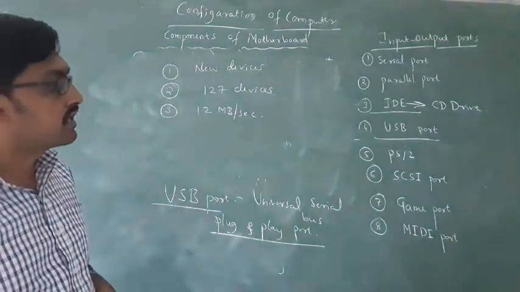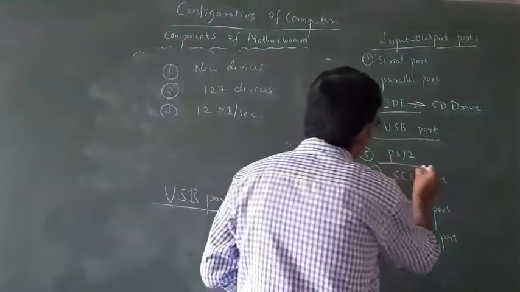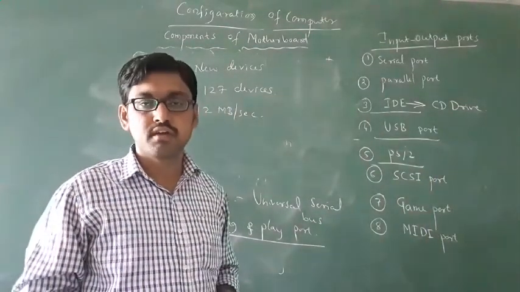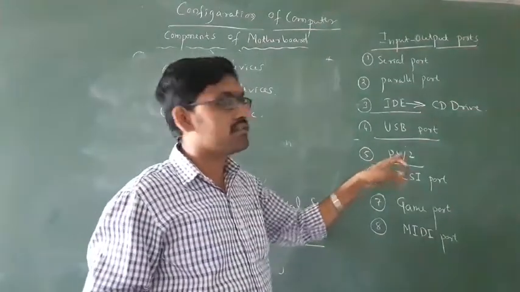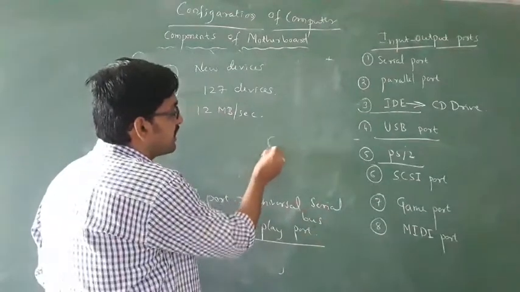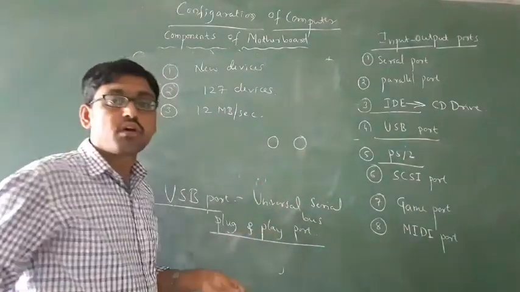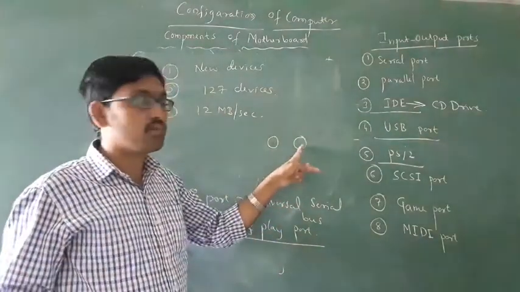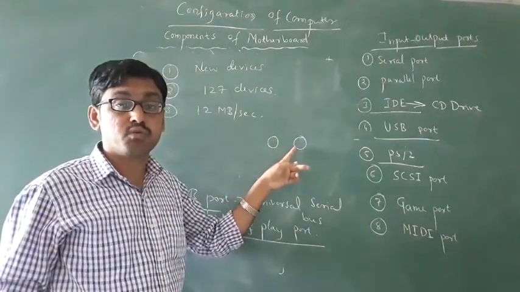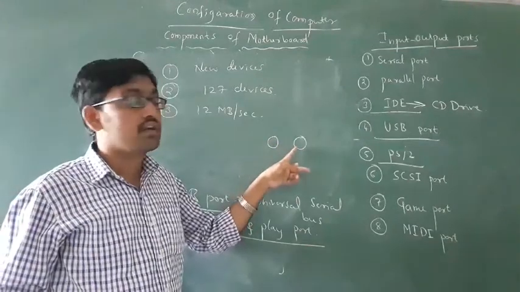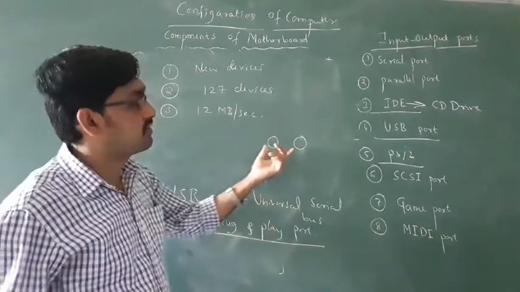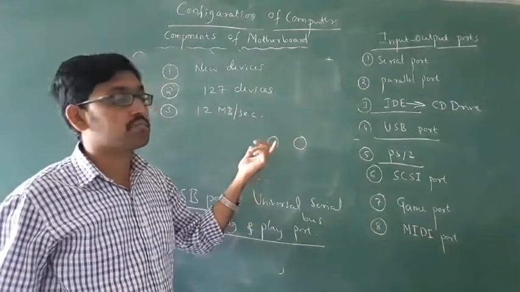Then the next one is the PS/2 port. What is PS/2 port? PS means personal system, used to connect keyboard and mouse. Five years back you had these round ports. In this round port we used to connect the keyboard, and in the other we used to connect the mouse. These are called PS/2 ports. We used these to connect keyboard and mouse. Okay, this is PS/2 port.